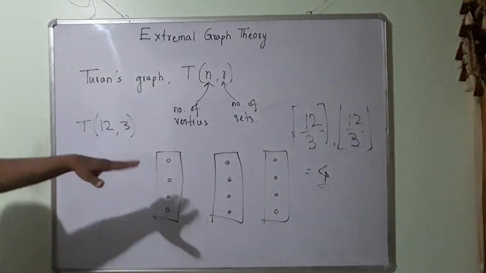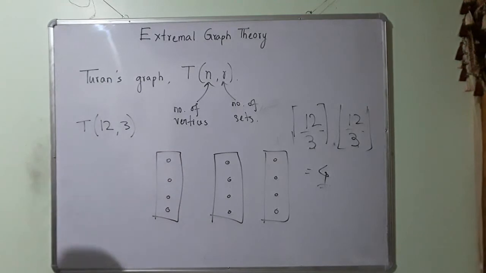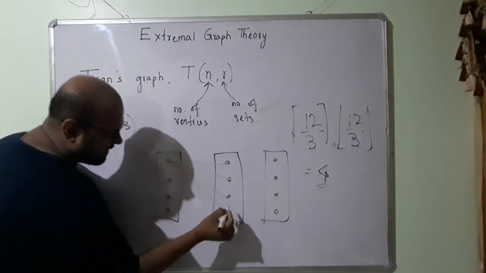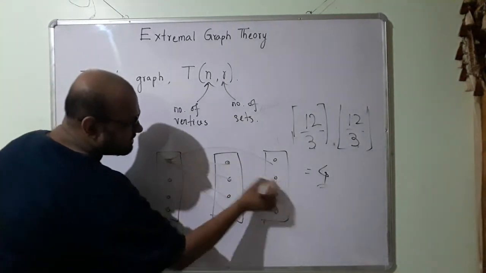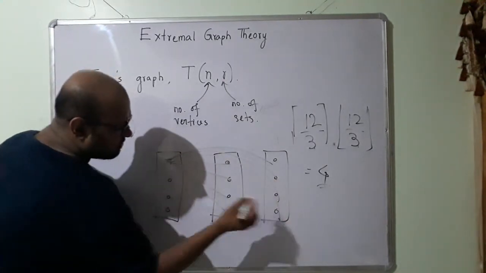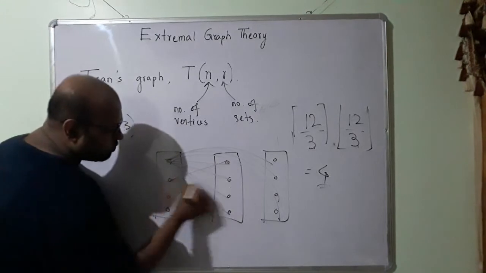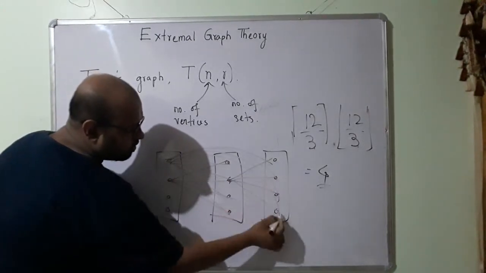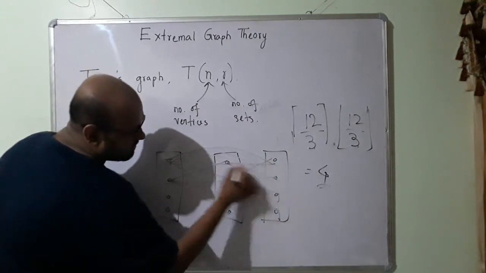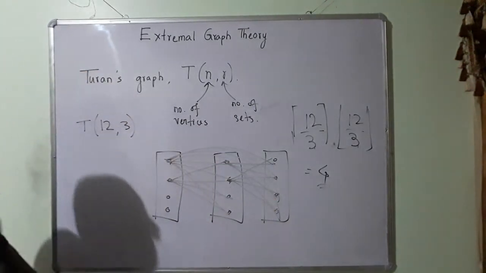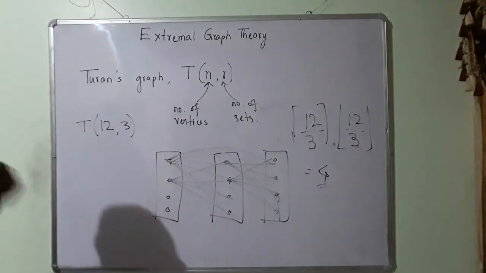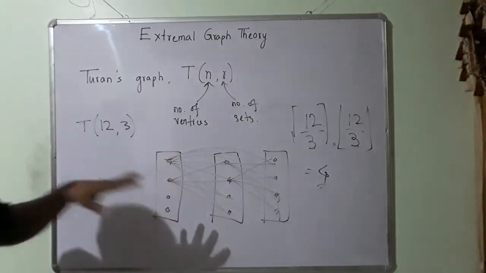And this graph is going to be complete. In the sense, I will have edges like this, and I will have edges like this. And this is going to be true for all the vertices between different sets.